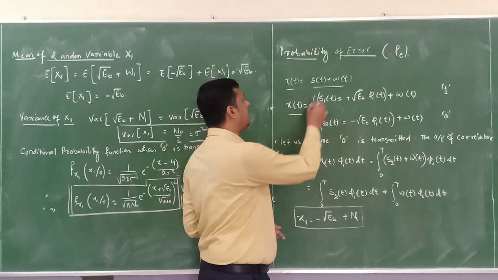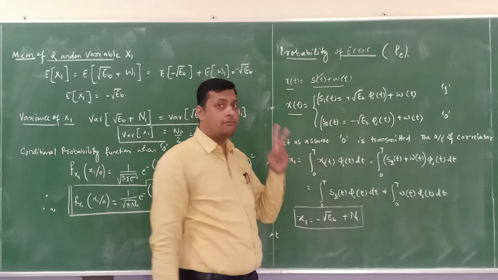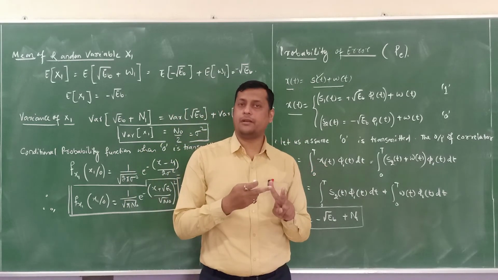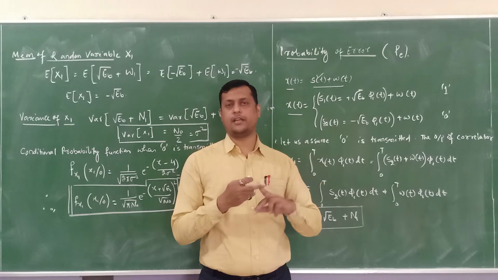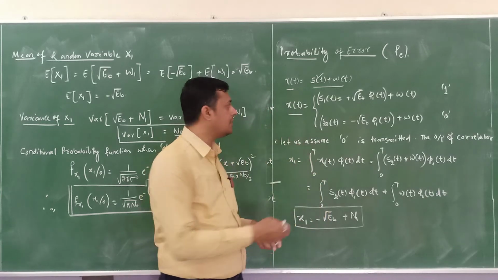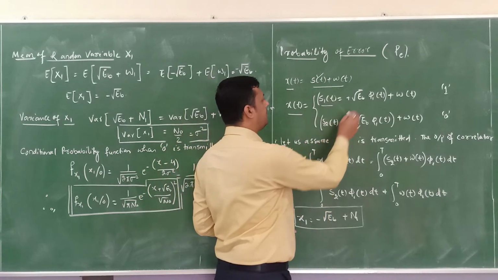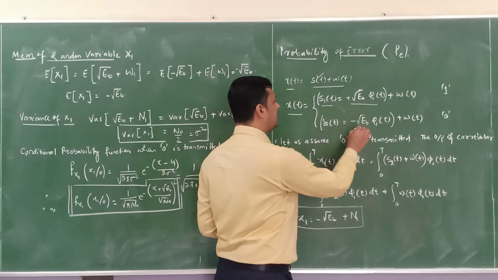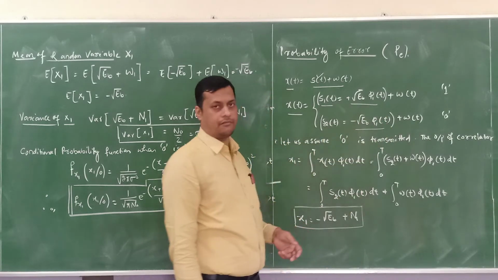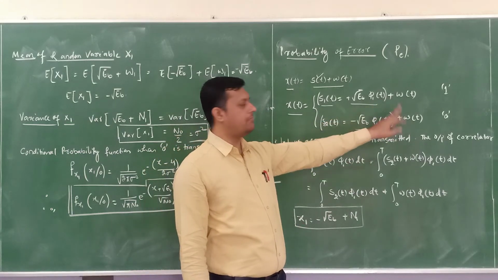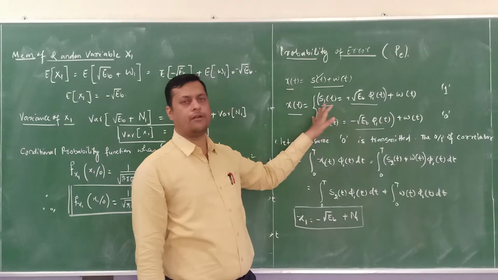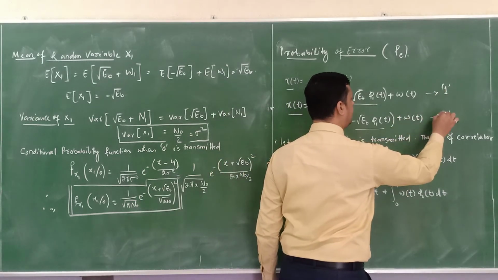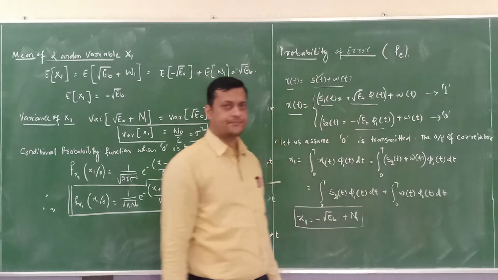Then in place of s of t we have two symbols, binary bit 1 and binary bit 0. For binary bit 1 the in-phase component, for binary bit 0 the out-of-phase component. So s1 of t is root Eb into phi 1 of t, s2 is minus root Eb into phi 1 of t, and plus w of t in each case. Just we have to represent it. Then it is for binary bit 1 and it is for binary bit 0.